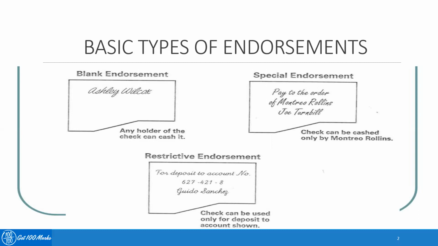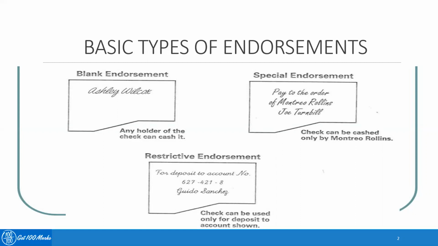So what do you mean by a blank endorsement? A blank endorsement is one in which the endorser merely signs his name on the back of the instrument without mentioning the name of the person to whom the instrument is endorsed. In this case, there will be no endorsee at all. Only the endorser puts his signature and the check or the instrument becomes payable to the bearer. It is also known as general endorsement. You can see from the diagram how it looks.